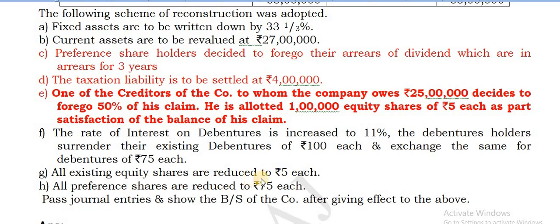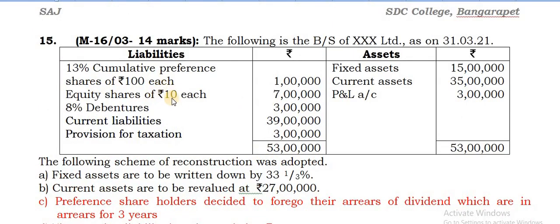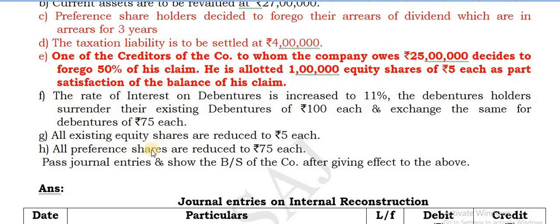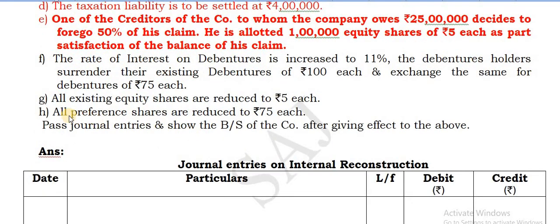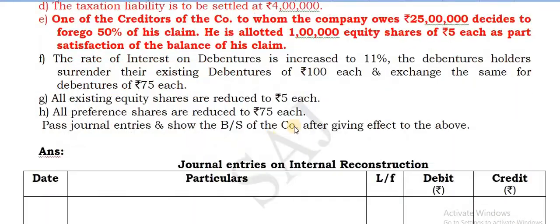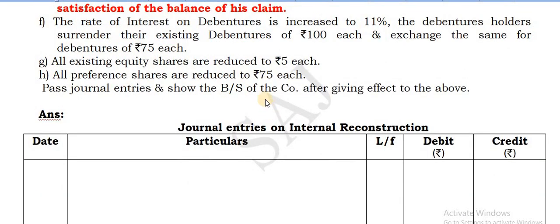All existing equity shares are reduced to ₹5 each. So what is there now, 10 rupees shares are being reduced to 5 each. The remaining 5 rupees is foregone. Then all preference shares are reduced to 75 each. So it is 100 rupees earlier. Now it is being reduced to 75. So therefore 25 rupees is foregone by them, which will be credited to capital reduction account.